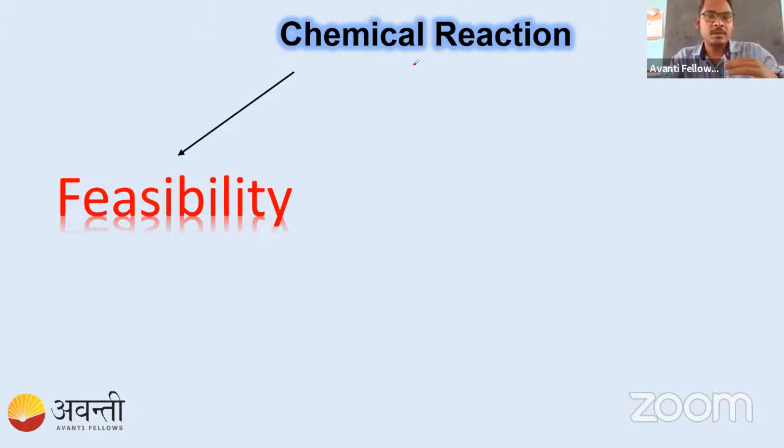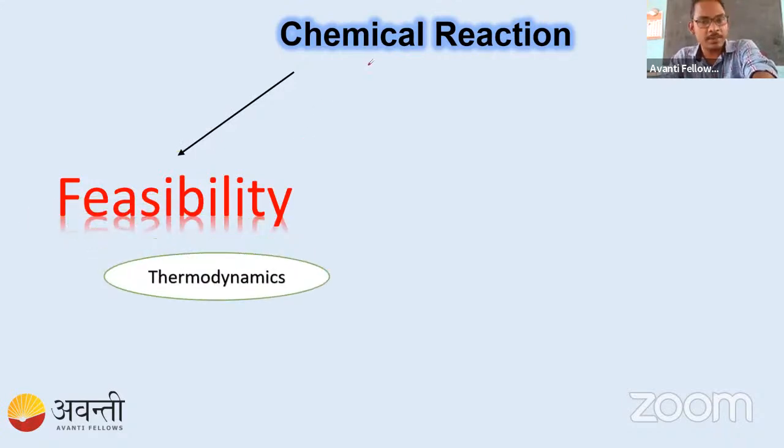Perhaps you will study feasibility or possibility of a reaction in some chapter. We can understand it by Gibbs free energy, which we study in the chapter of thermodynamics. For any reaction, if the delta G value or Gibbs free energy is less than 0, then we can say this particular reaction is possible, otherwise not. Like if you put petrol with fire, it is possible, it will burn. If you put petrol with water, it will not proceed.